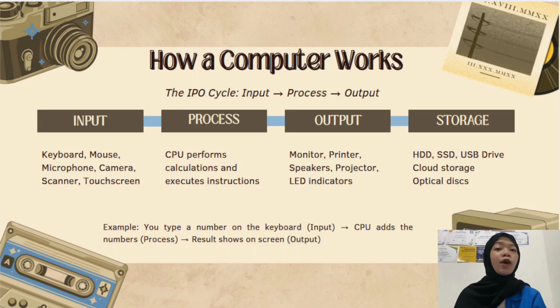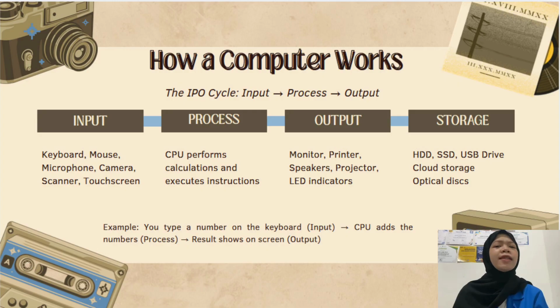Now, let's understand how a computer actually works. The process is described by what we call the IPO cycle: input, process, output. And sometimes storage is added as a fourth step. 1. Input. This is data that goes into the computer. Examples include typing on a keyboard, clicking a mouse, speaking into a microphone, scanning a document, or taking a photo with a camera. 2. Process. This is where the CPU, which we'll learn about in topic 2, takes the input data and performs calculations or makes decisions based on the program's instructions.